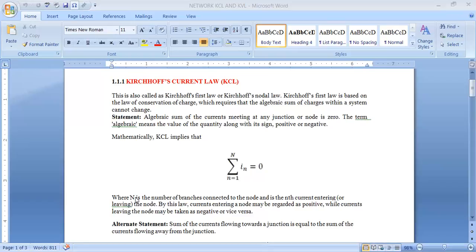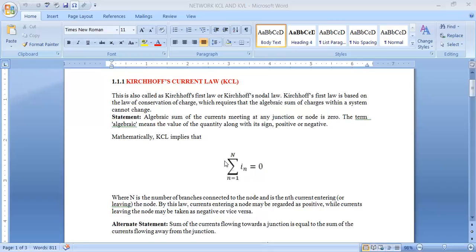Instead of going through all the statements, we'll go for the statement: algebraic sum of currents meeting at a junction point or a node is zero. The term algebraic means the value of a quantity along with the sign, positive or negative.